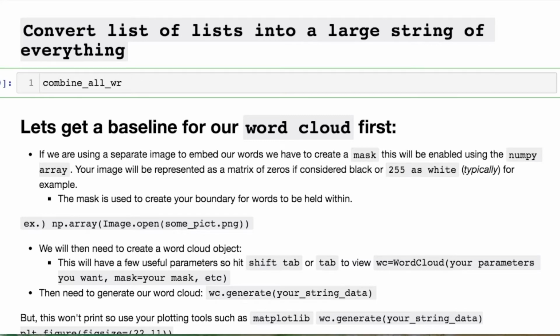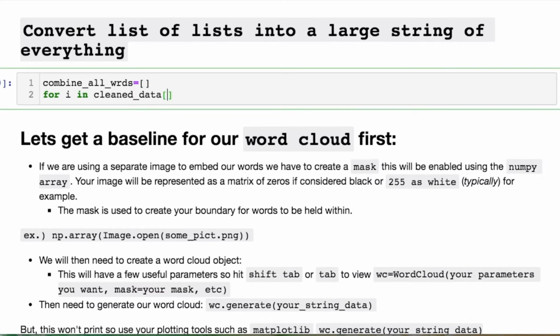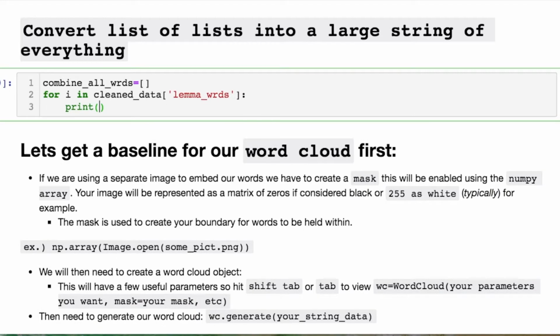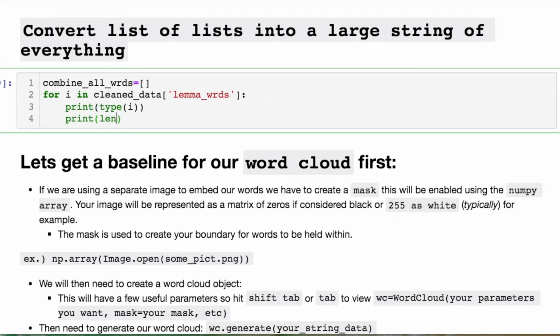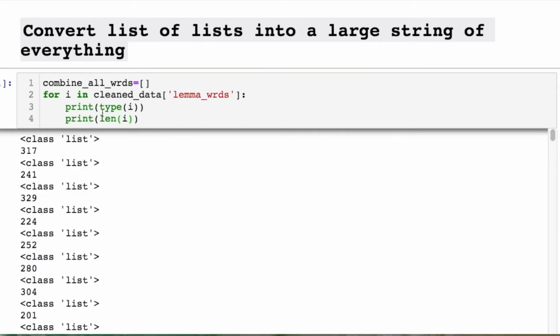Okay. What I just did was call in this particular column because that's what we're going to use to store everything as a big string. And I wanted to figure out what the type of this is to see if I can convert it now or if I have to iterate once again. And that's what I have to do since this is a list. This is how many words. I don't think it's characters. I think it's actual words that are in each one of these entries. Okay, so this is going to be pretty big, in the tens of thousands.